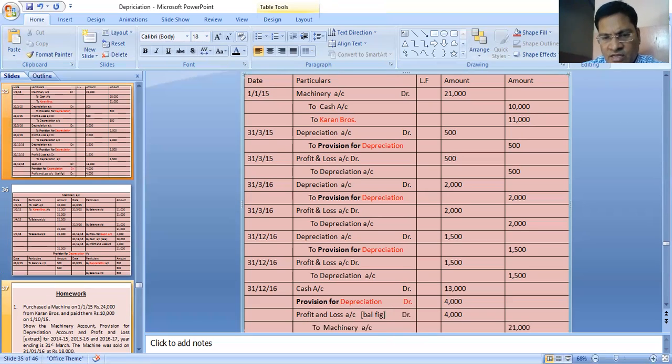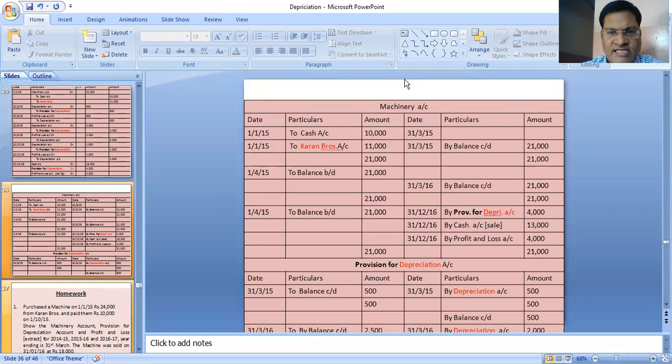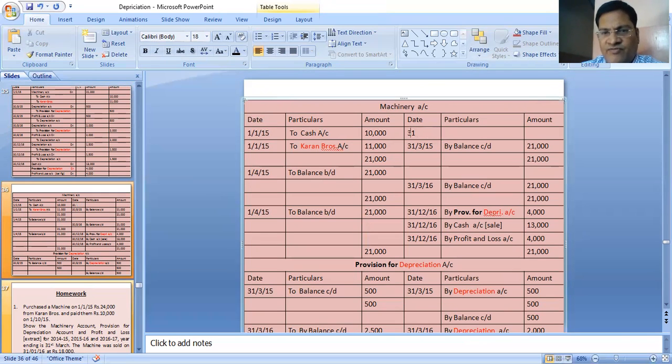Now we will be doing the ledger. Machinery account. In the machinery account, just posted to cash, to Karan Brothers on 1/1/15. On 31st 3/15 there is a balance. We will not have to transfer anything here. Machinery will not be disturbed. 21,000 is balanced, carried down, balance brought down.